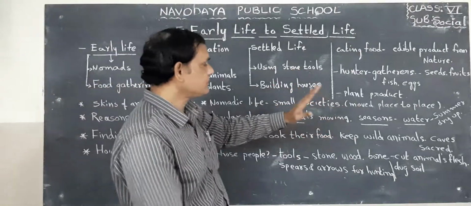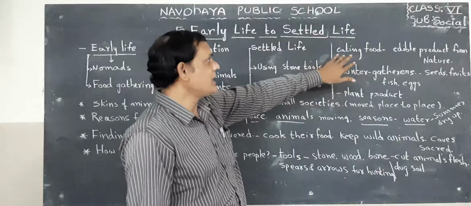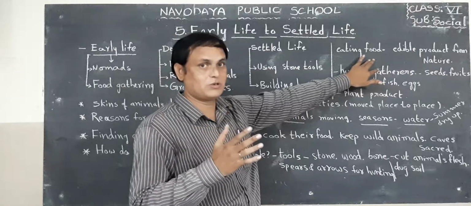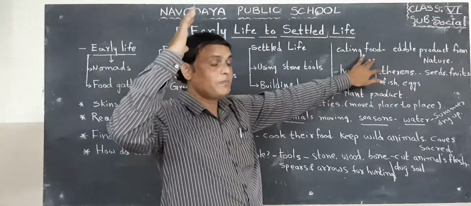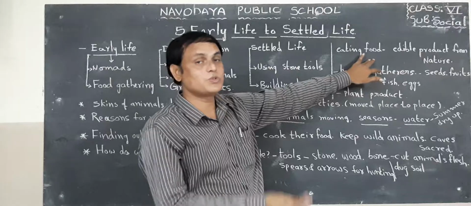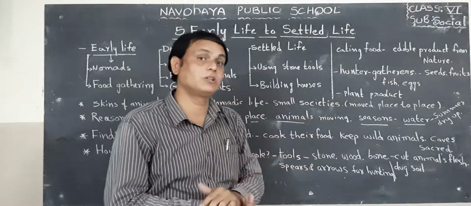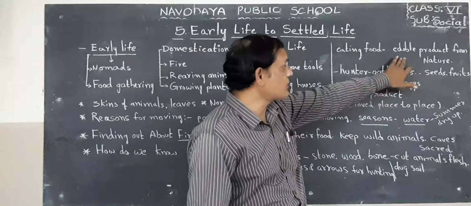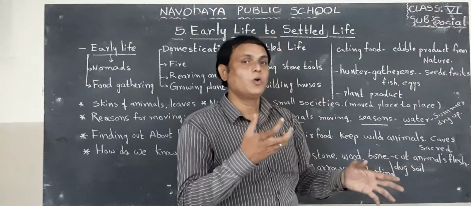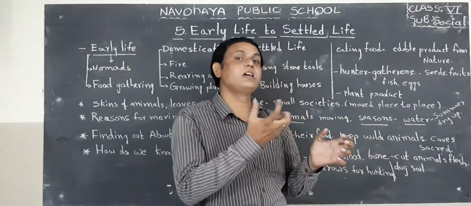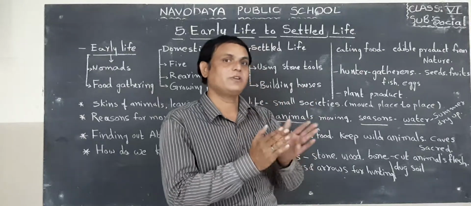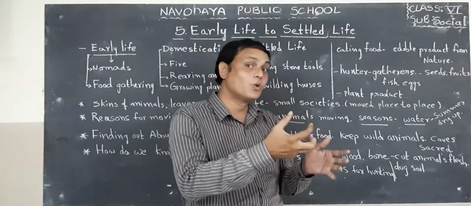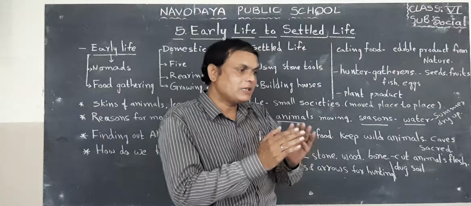For example, early life. We are eating food, and even the ancient people also used to take food. So what kind of food did they take? Many kinds of food. For example, edible products from nature. They are taking what is naturally available in the surrounding places. For example, some kinds of leaves, some kinds of fruits, some kinds of roots. So they are observing.